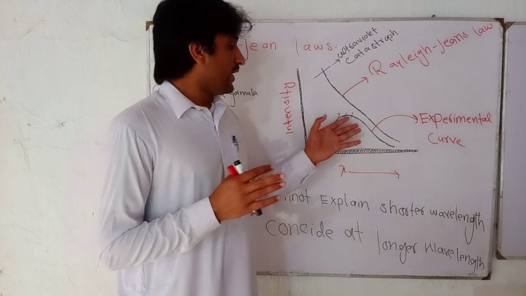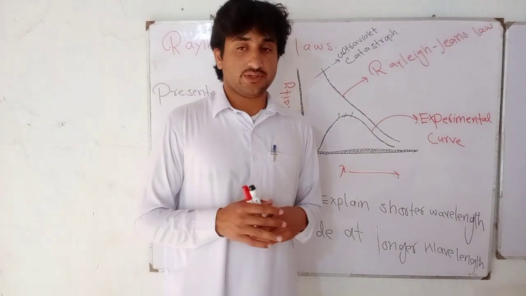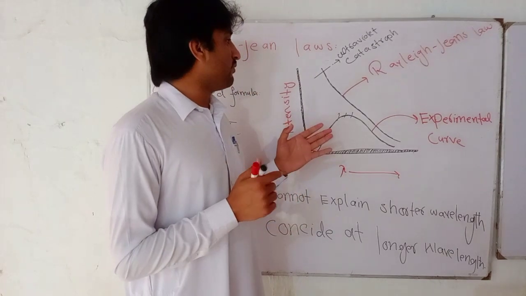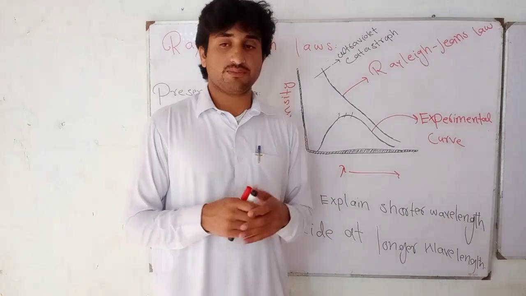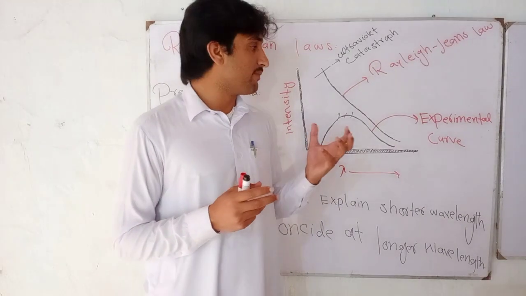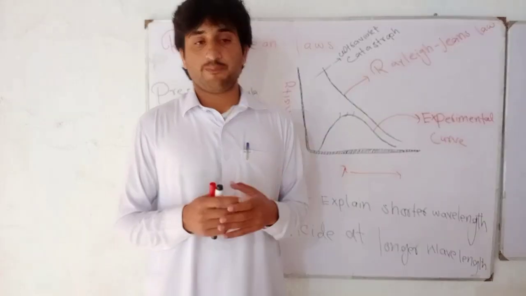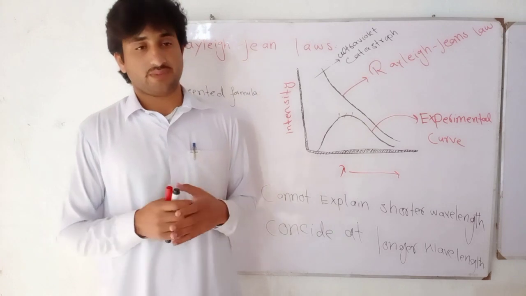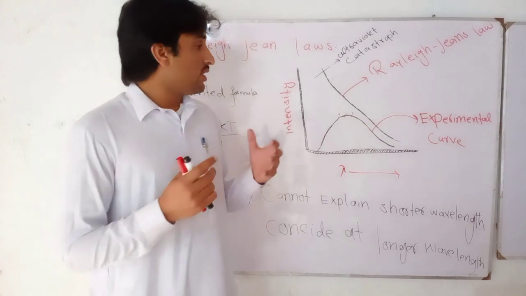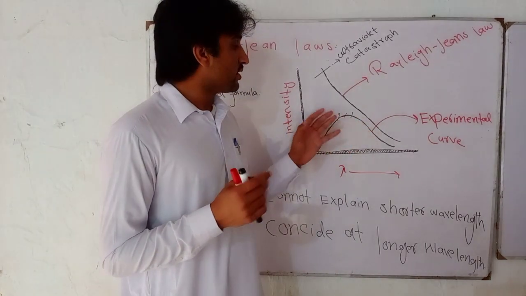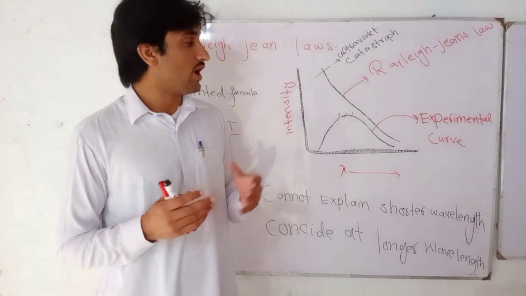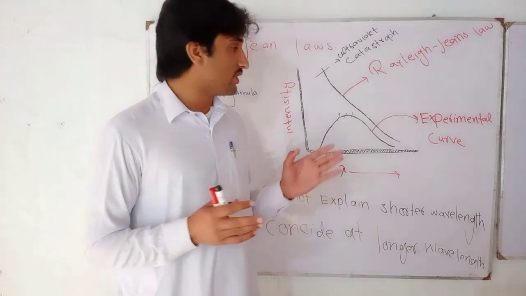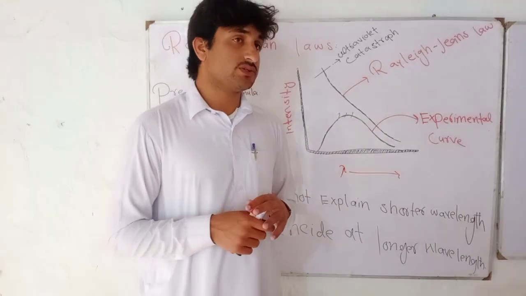In another discussion on black body radiation we will explain Planck's quantum theory, how it solved the problem of black body radiation, and how he plotted a curve which coincided with the experimental curve of black body radiation.